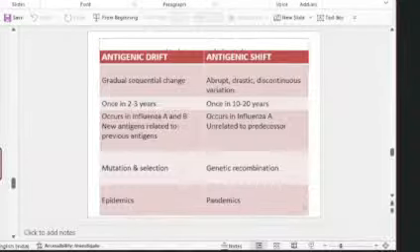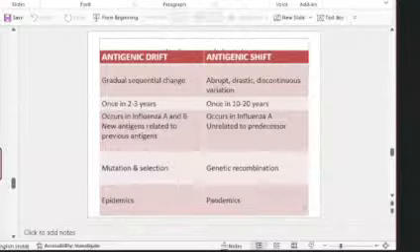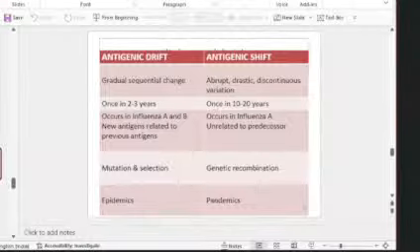This antigenic shift usually occurs in influenza A, and that occurs once in 10 to 20 years. The major change leads to pandemics. The minor change, drift, leads to epidemics. So minor change is drift, which happens by mutation and selection, and it causes epidemics. And major change, what we call antigenic shift, is due to genetic recombination, and it can cause pandemics.